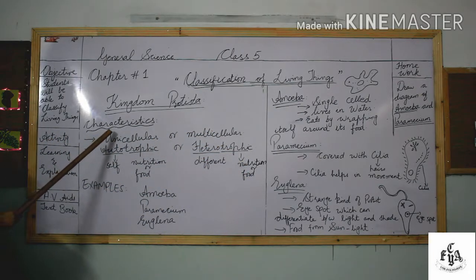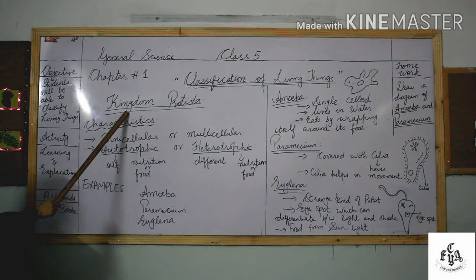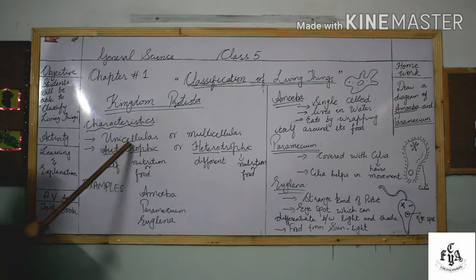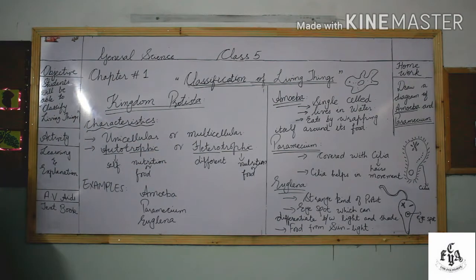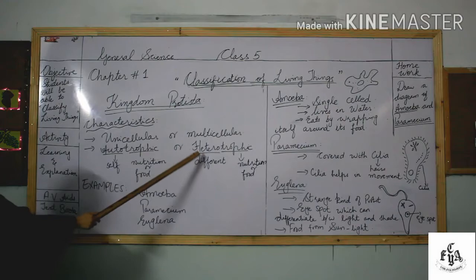Now what are the main characteristics of kingdom Protista? We studied that Monera are unicellular, or single cell. This is a somewhat more advanced group than Monera. Why? Because these include organisms which can be unicellular or multicellular both. And these organisms can be autotrophic or heterotrophic.